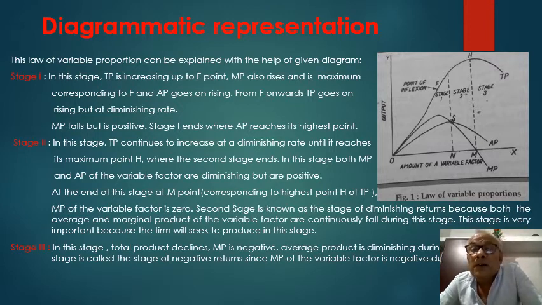In this diagram, we shall notice the TP curve. The TP curve stands for total product, the AP curve stands for average product, and the MP curve stands for marginal product.